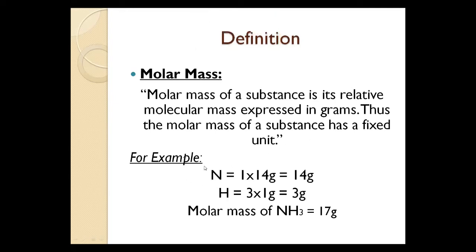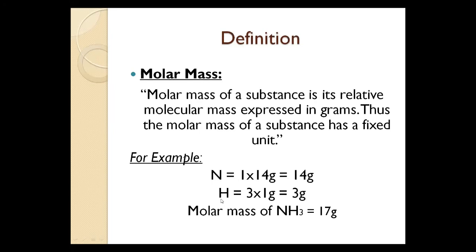For example, we have ammonia. The formula of ammonia is NH3. NH3 means nitrogen and hydrogen combine together and form ammonia. One atom of nitrogen is present, so we take 1, and the molecular mass of nitrogen is 14 gram, so 1 multiplied by 14, we get 14 gram.